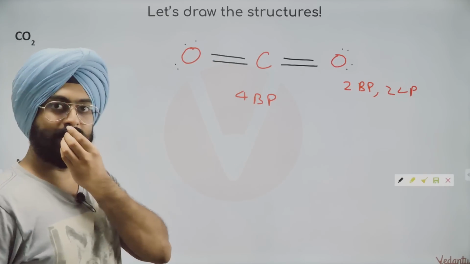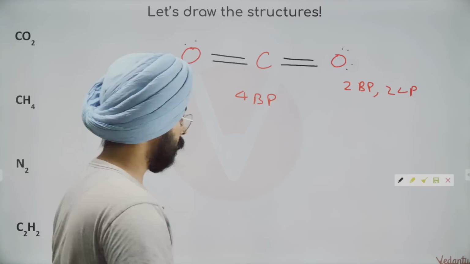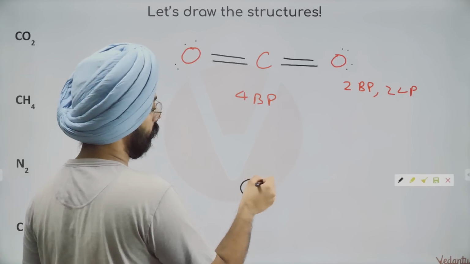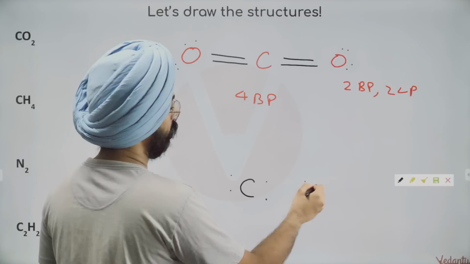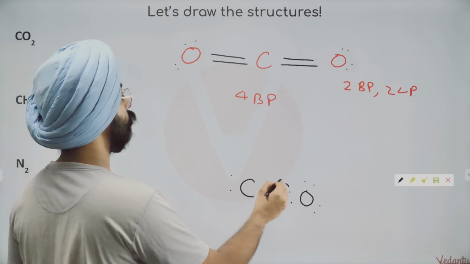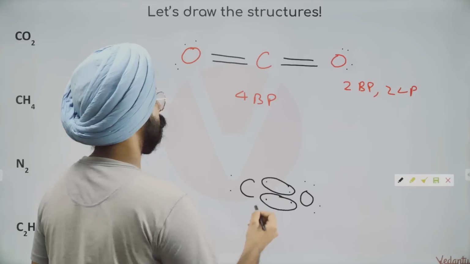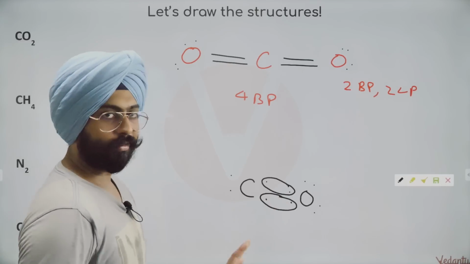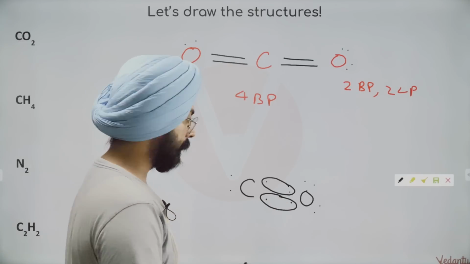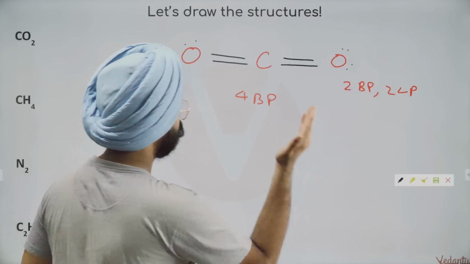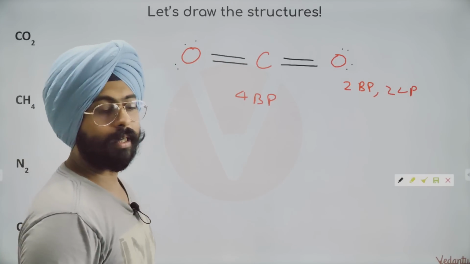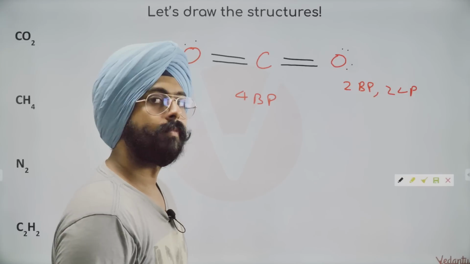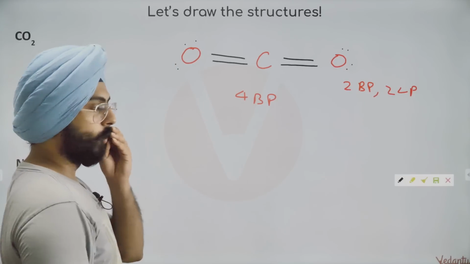As simple as that. If you started doing it by Lewis idea, then what will you do? You will write carbon 1, 2, 3, 4 valence electrons, oxygen 1, 2, 3, 4, 5, 6 valence electrons. Okay, let us bond. It'll take a lot of time. जोर लग जाएगा करने में. Better is just to remember their bonding styles, use a little bit of common sense, and you'll be able to write these structures very easily. Okay? So this is the structure of CO2.